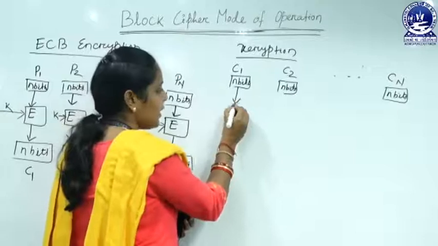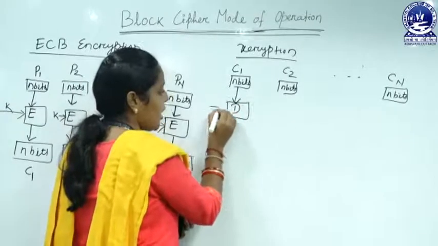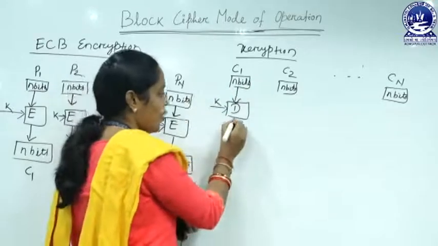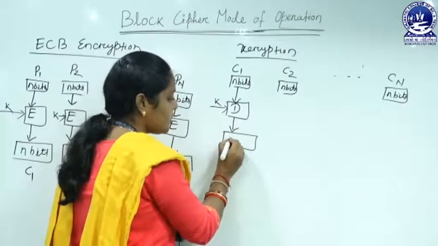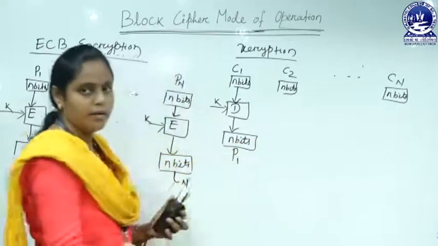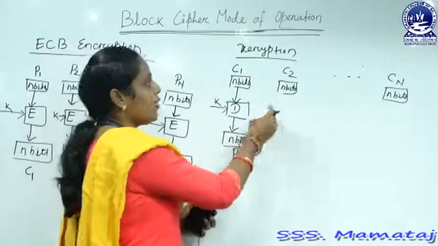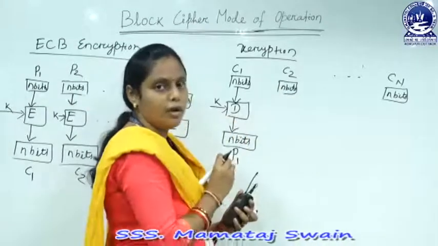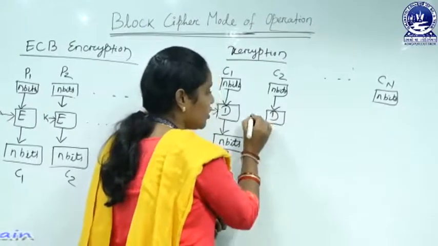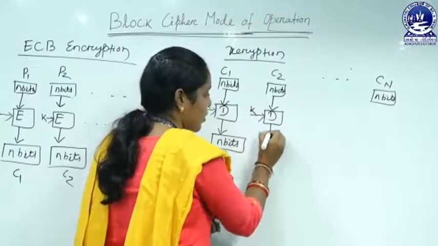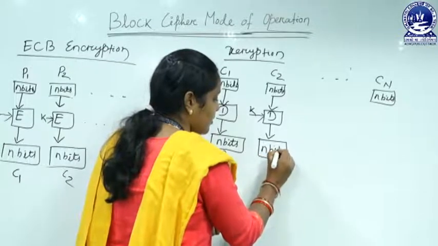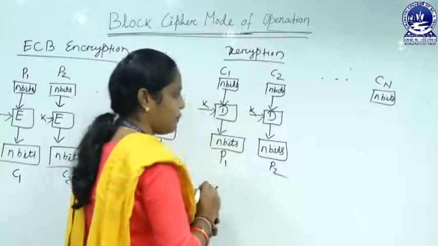Now, use any of the decryption algorithm and key to decrypt this n bit ciphertext block, which gives us n bits plain text, that is P1. Similarly, you decrypt the second block of our ciphertext by using the same decryption algorithm and the same key, which gives us the n bit plain text, that is P2.